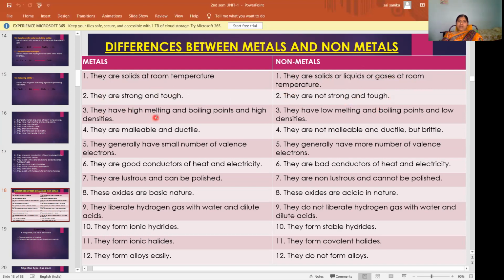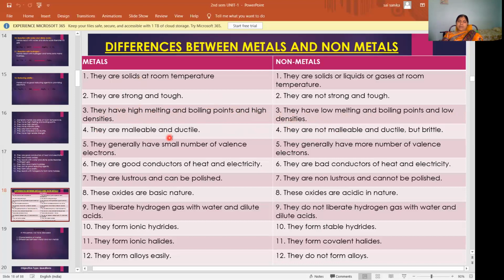Then metals have high melting and boiling points and high densities. Already we discussed this in the characteristics of metals. These are strong and tough in nature. That's why we require high temperatures to melt them. So that's why their melting and boiling points are very high, and they are in solid state, no? So they have high densities. Here non-metals have low melting and boiling points and low densities.